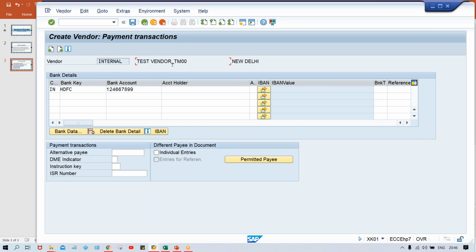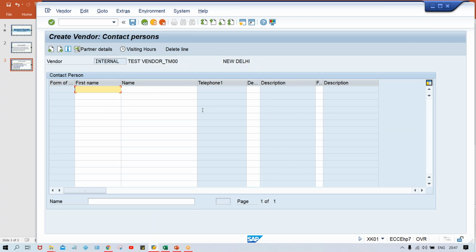You must give bank details here, guys, or else, as I told you, you will be getting certain errors once I configure the automatic payment program. So give the bank details here. There is a logic behind that also, guys. Right now it is not possible to explain, but that's what I'm telling you, that while creating the vendor account you must give these details, or else you are going to face some issues. Press enter.